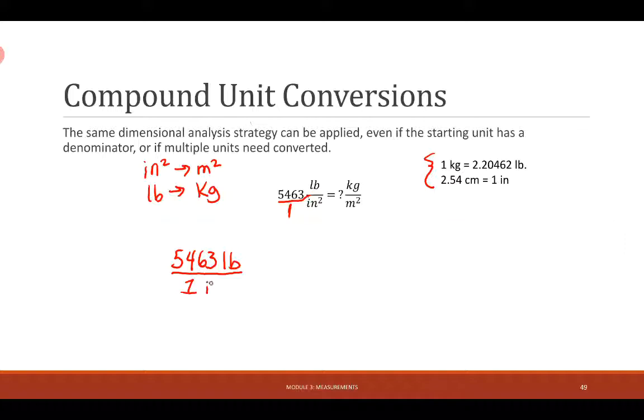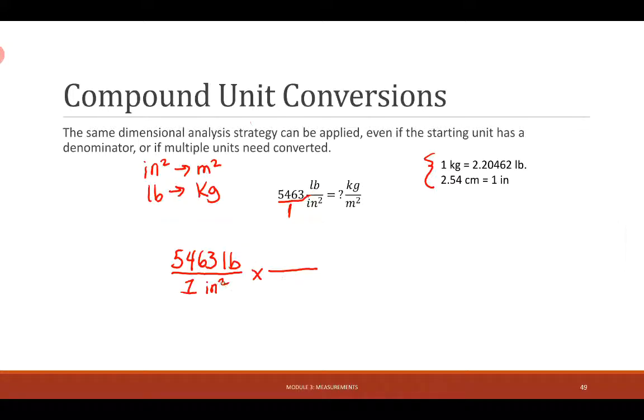And so I can put that there, and that can help me realize, okay, if I'm trying to go from inches to meters, I can't put the inches down here because then those are both in the denominator and they will not cancel. Instead, that would give me inches cubed, which is not what I'm wanting.